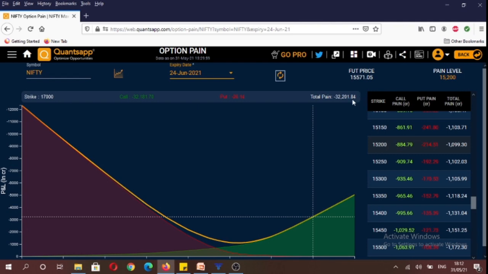So what that means is option writers, both call and put option writers at 15,200 strike would be making profits, while put and call option buyers of 15,200 24th June monthly contract would be making losses, as a large percentage of options expire worthless on expiry. So on 24th June, if market expires around 15,200 level, in that scenario, call option and put option writers would be making profits.